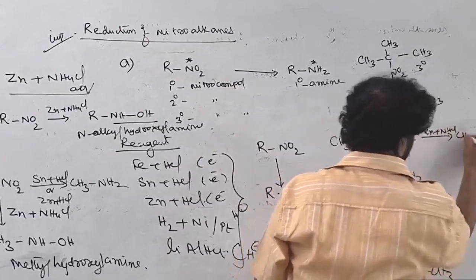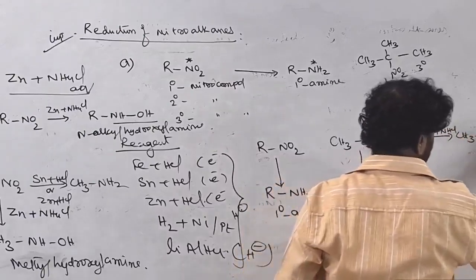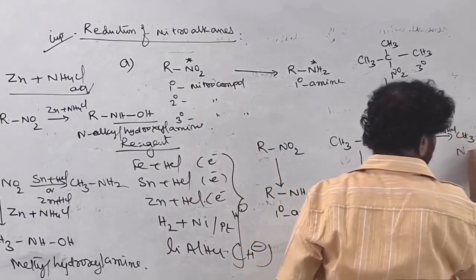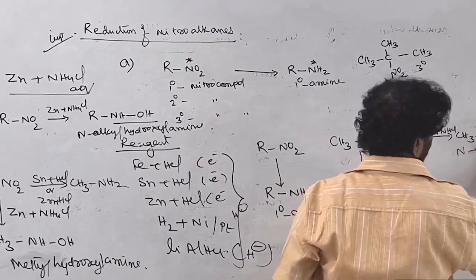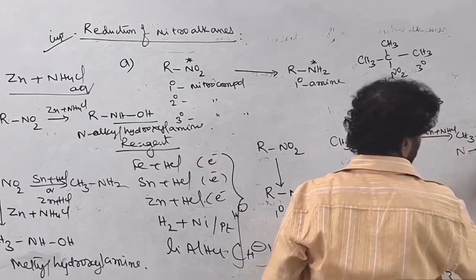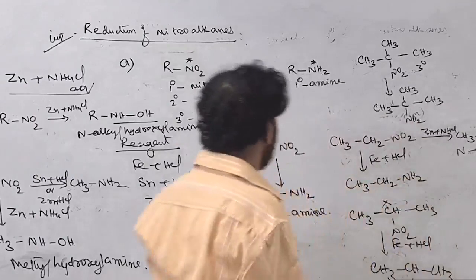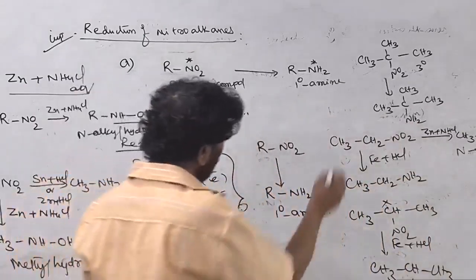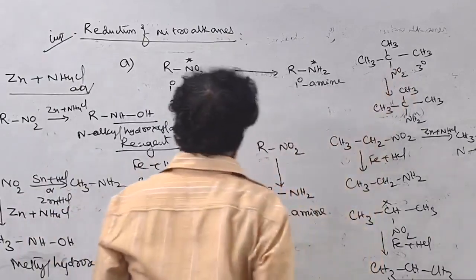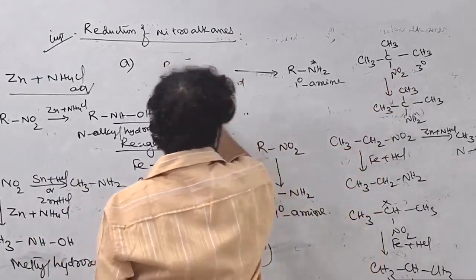You can take anything: on treatment with zinc plus ammonium chloride, a primary CH3CH2 nitro group is converted to the hydroxylamine, N-ethyl hydroxylamine is formed. If you take this one also, that is 3 degree. No 2 degree here.